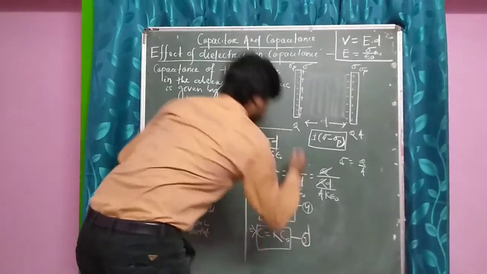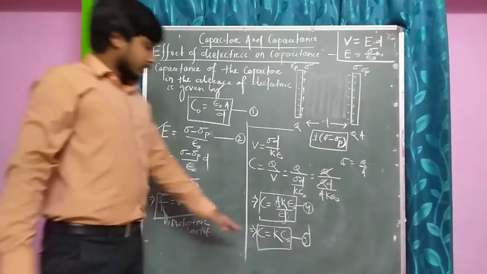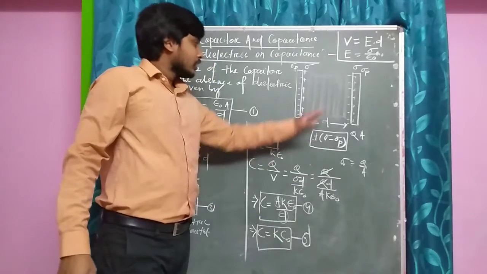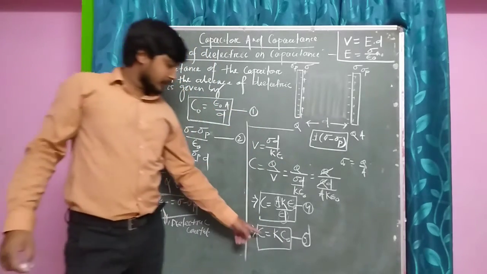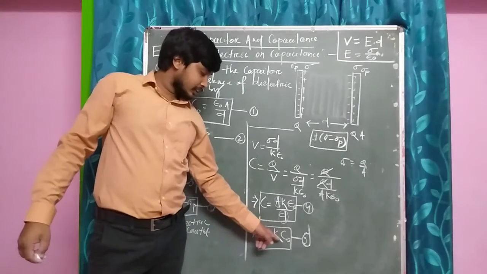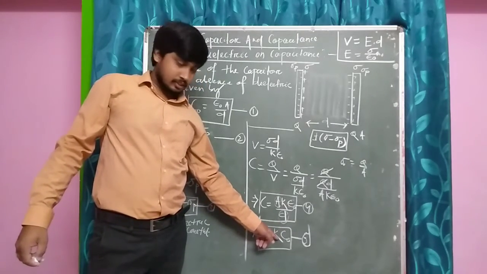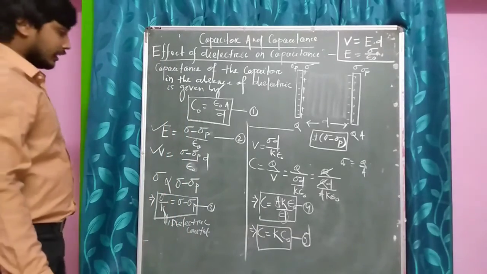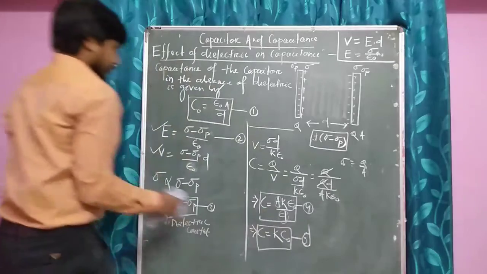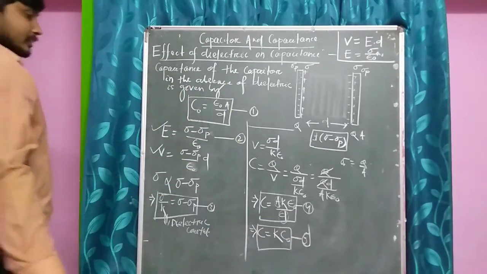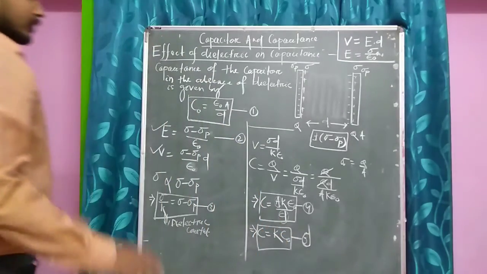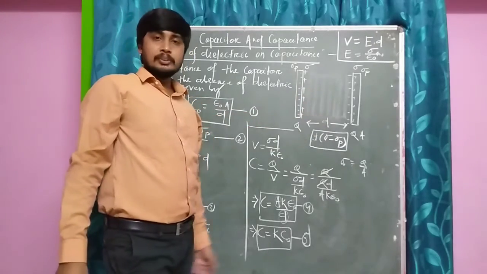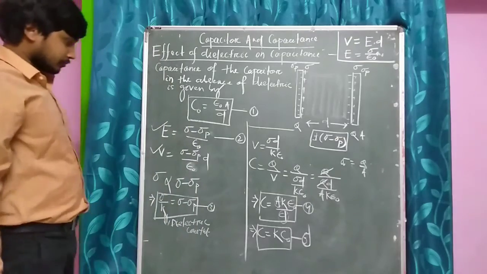That means from equation number 5 you will get that the capacitance of this capacitor in the presence of the dielectric will be increased by K times that of the capacitance of the capacitor in the absence of the dielectric. Is it clear? So now you can say that the capacitance of a parallel plate capacitor will increase if the entire space between the two plates is filled by a dielectric.